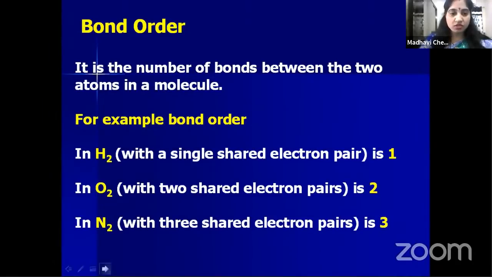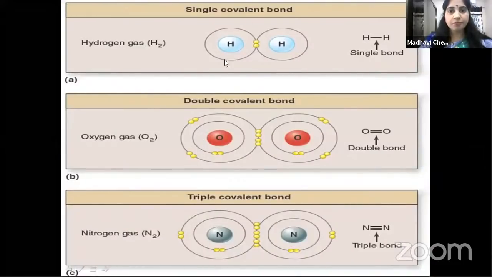You can see here, children. Here two hydrogen atoms in a hydrogen molecule shared only one pair of electrons. So it means there is a single bond between a hydrogen atom and a hydrogen atom, so bond order is 1. What is the definition? The number of bonds between the atoms in a molecule is called bond order. So here only one single bond is present, so bond order is 1 in case of hydrogen.